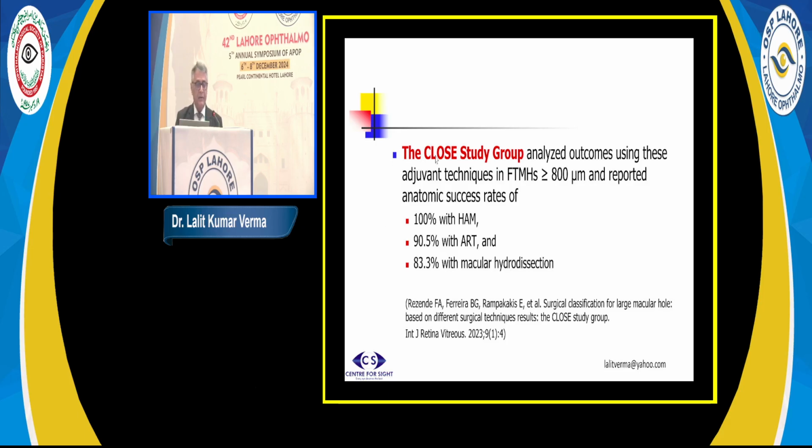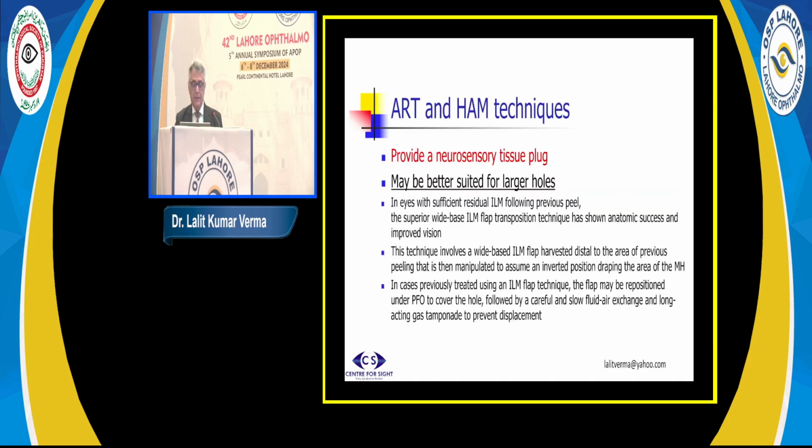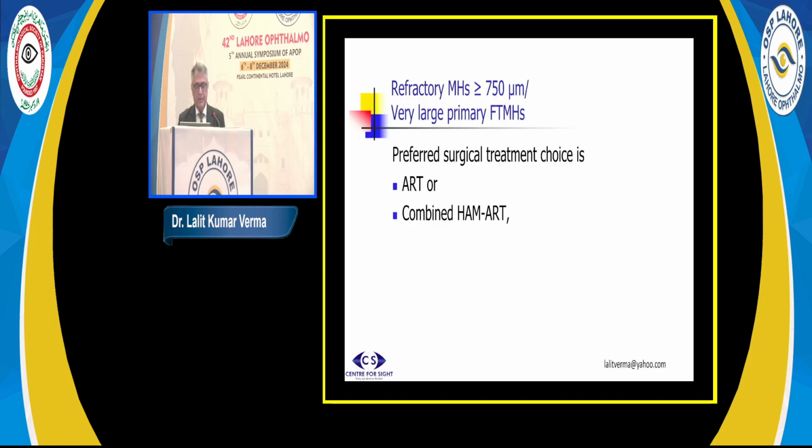I thought that I had coined this term of XL and XXL, but this study group has already started publishing on XL and XXL macular holes. They analyzed the data of these adjuvant techniques in large macular holes, and they came out with a success rate, in large macular holes, with human amniotic membrane of 100%, and with the autologous retinal transplant around 90-95%. So what they have said is that ART has a better visual prognosis compared to HAM.